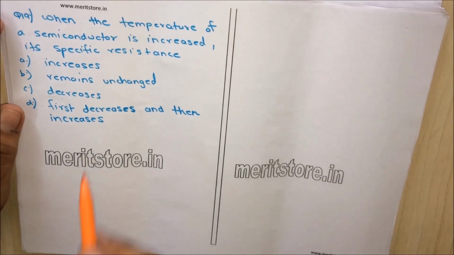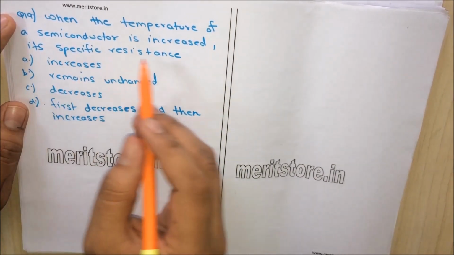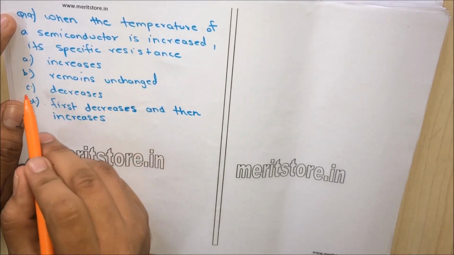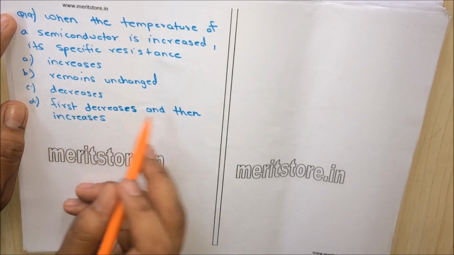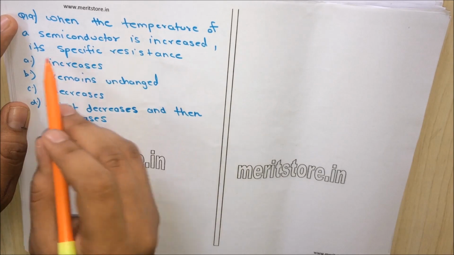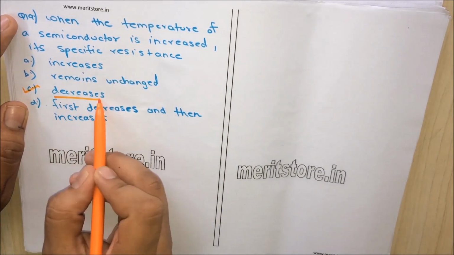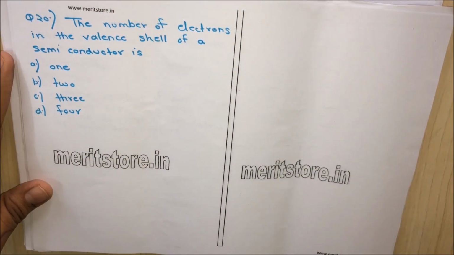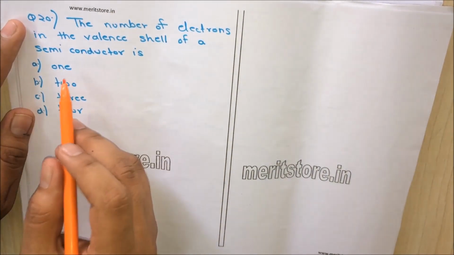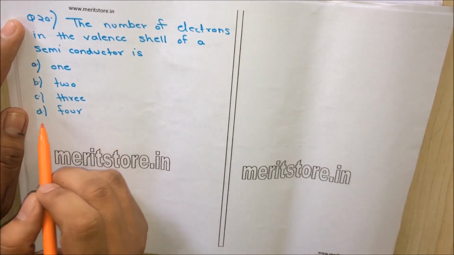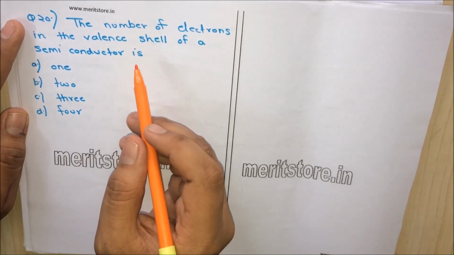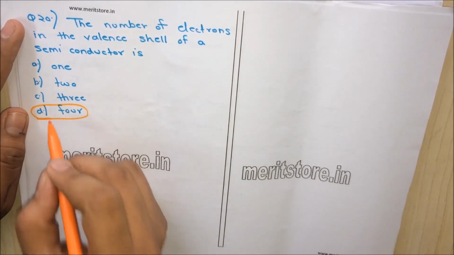Question 19. When the temperature of a semiconductor is increased, its specific resistance will option A increase, option B remain unchanged, option C decrease, option D first decrease and then increase. So we know that its specific resistance decreases. So option C, decreases, is the correct answer. Question 20. The number of electrons in the valence shell of a semiconductor is option A 1, option B 2, option C 3, option D 4. So we know that the number of electrons in the valence shell of a semiconductor is 4. So option D, 4, is the correct answer.